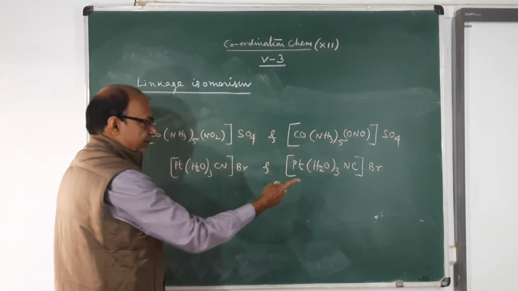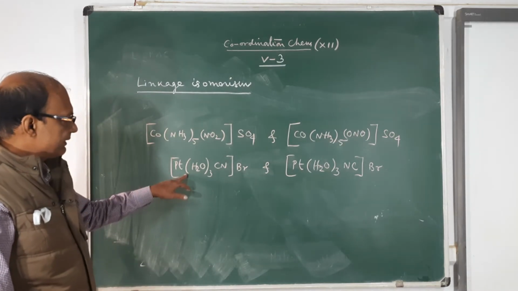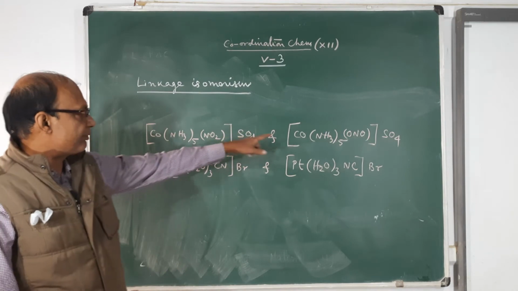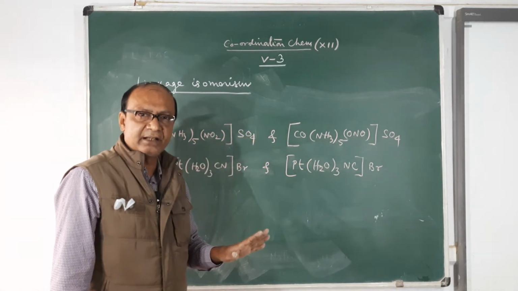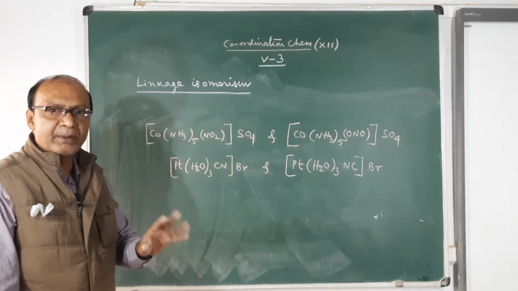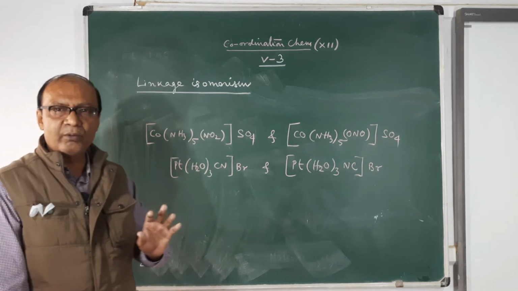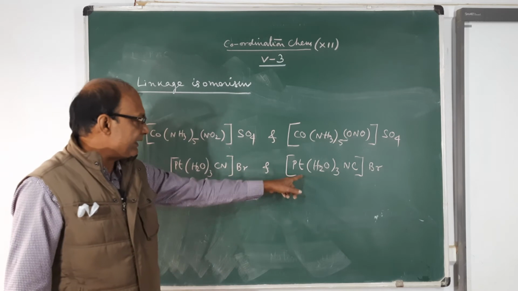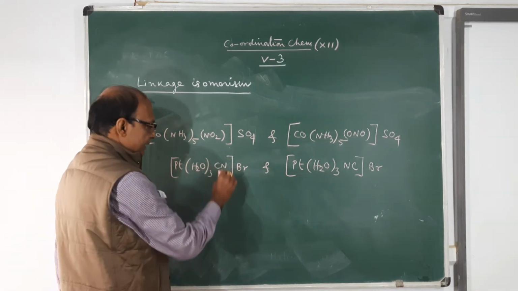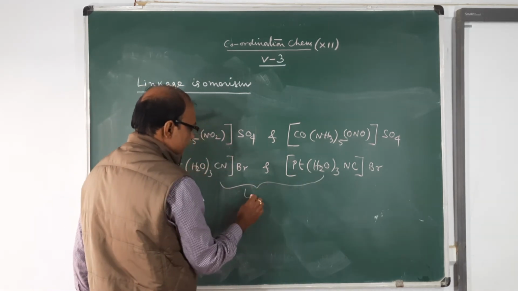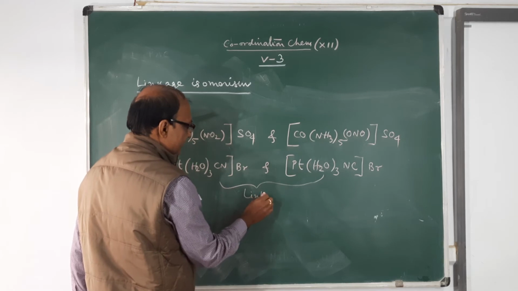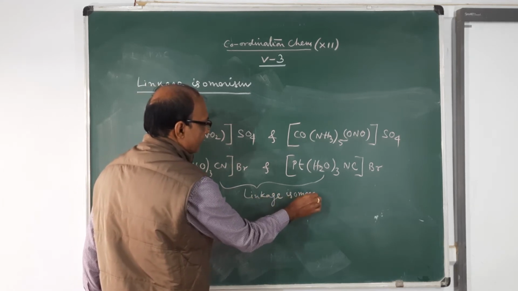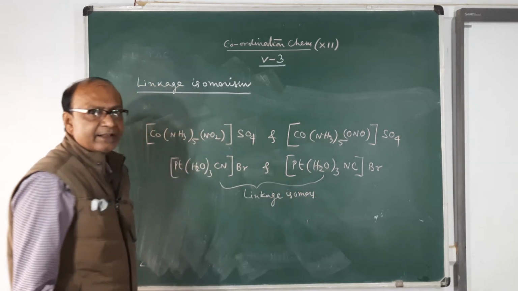So look at this example. I have constructed this formula with coordination number 4, and I have constructed these formulas with coordination number 6. So you can make it on your own and see how I am doing it here. So these are two linkage isomers. They are known as linkage isomers. So now it is clear what linkage isomers are.